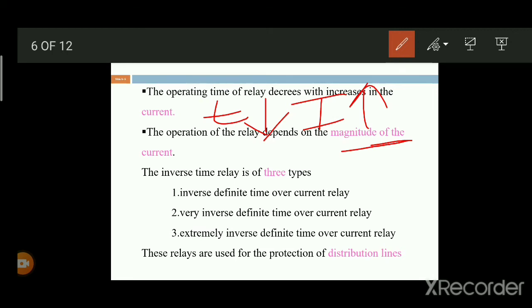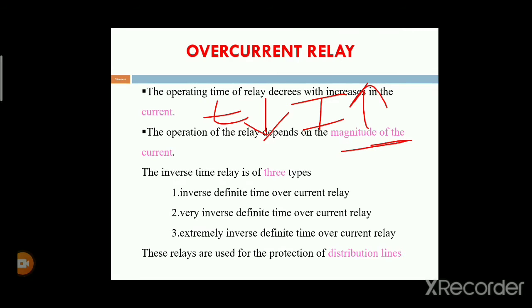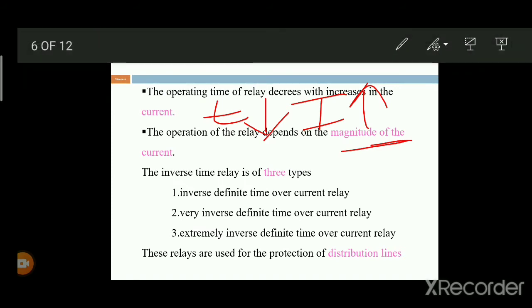The inverse time relay is again divided into three types. The first one is the inverse definite time overcurrent relay.